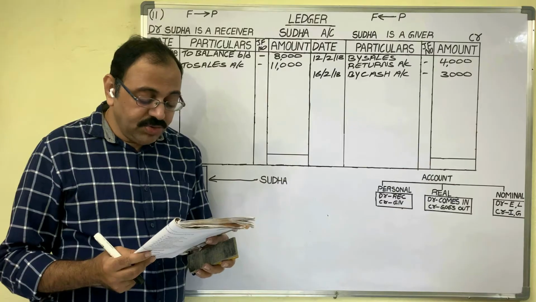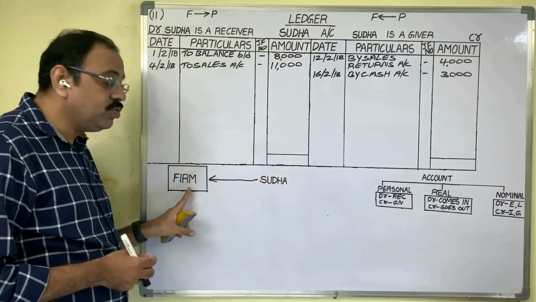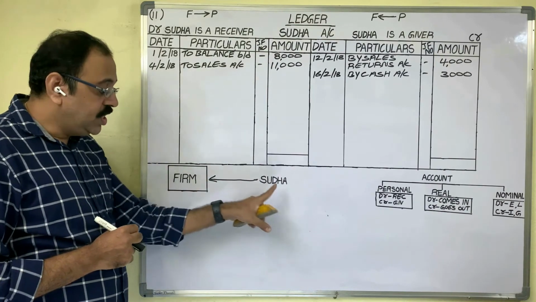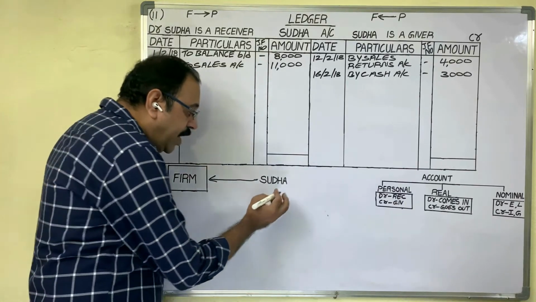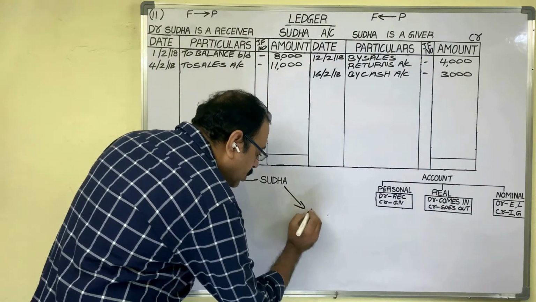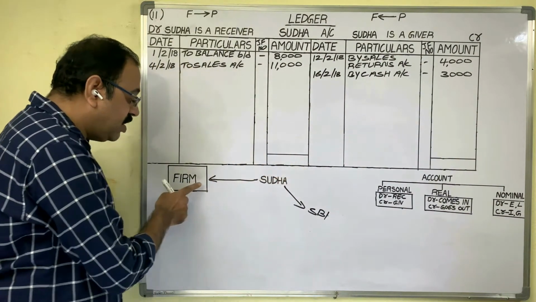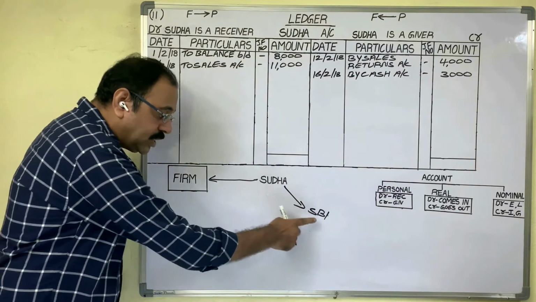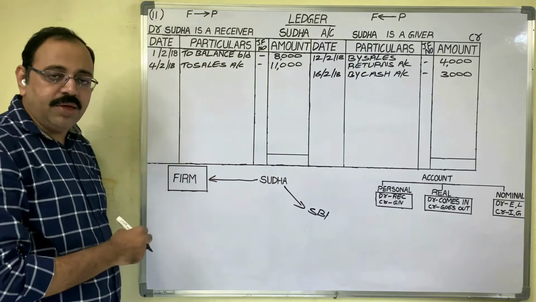On the 22nd, received a check from Sudha for 6,000 rupees. Sudha wants to pay 6,000 rupees to us. Instead of paying in cash, she issued a check to us. Suppose she is maintaining her bank account in SBI, so she has given us an SBI check. Actually speaking, we should go to the customer's bank, present that check and take the money.